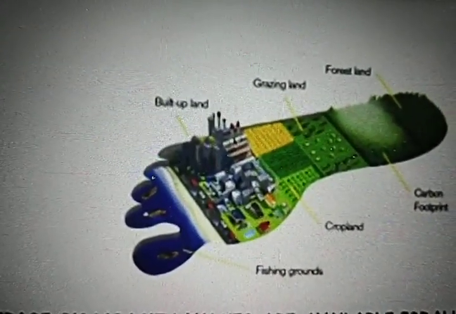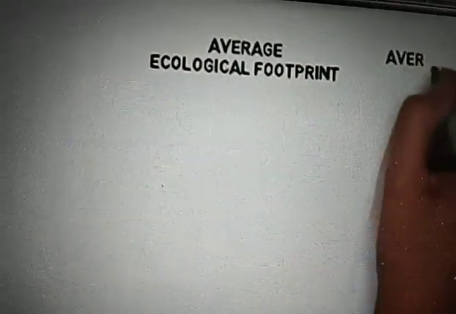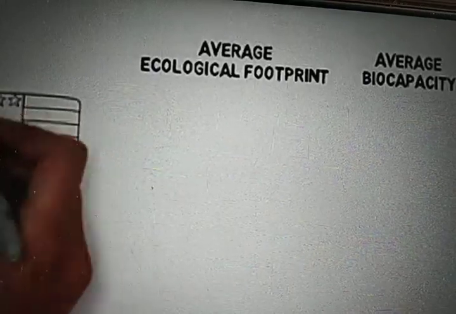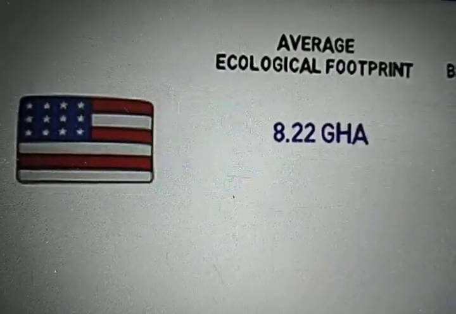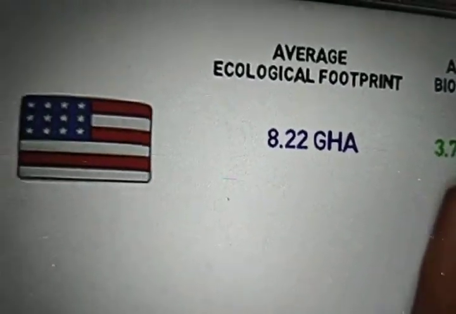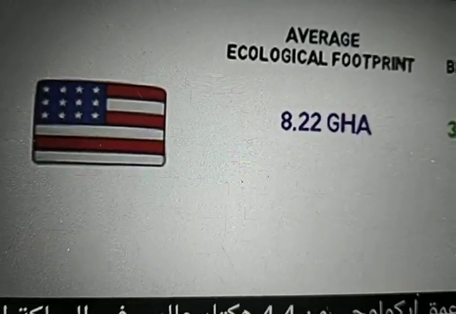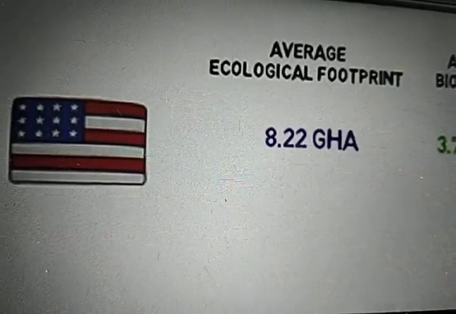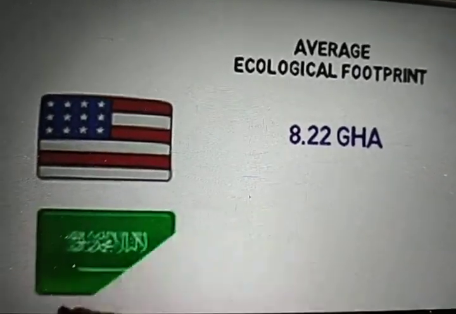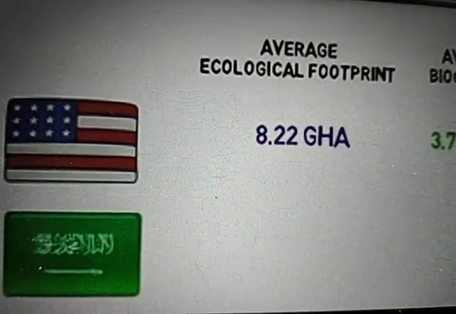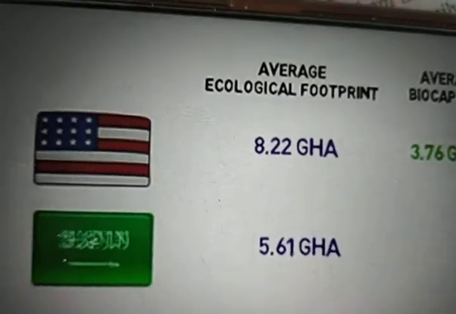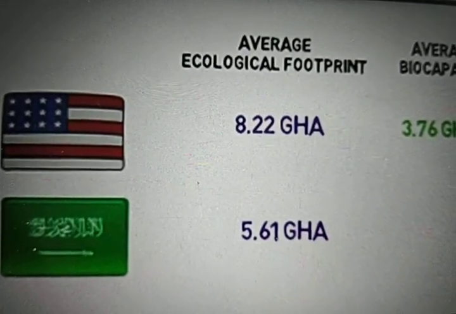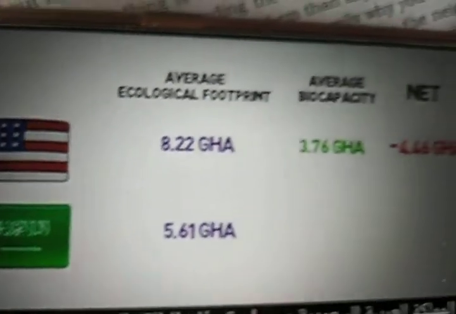This means that the Earth's people needed 18 billion hectares of productive land in order to provide each and every person with the resources they required to support their lifestyle and to absorb the waste they produced. With only 12 billion global hectares available, it means that in 2010 people used about 50% more natural resources than the planet could regenerate. That is 1.5 planets if we continue living in the same way.